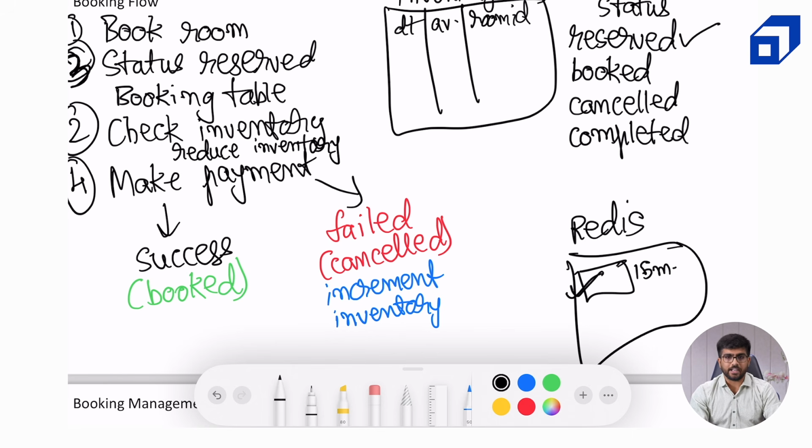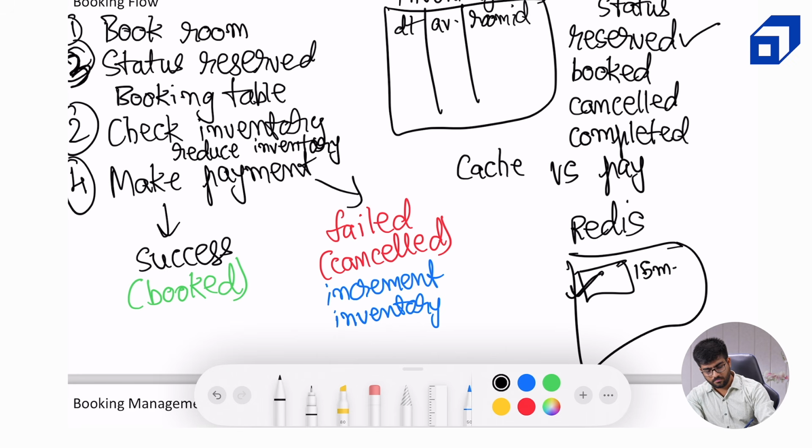Now, once it is evicted, we can check: if the booking is not successful, we will mark it cancelled because our timer is up, right? And if the booking is successful, then we can mark it booked. But there is one inconsistency. I mean, there can be a race condition between our cache and the payment service. Now, when the cache timer is up and the message is evicted, if the payment is cancelled, we are fine. If the payment is successful, we are also fine.